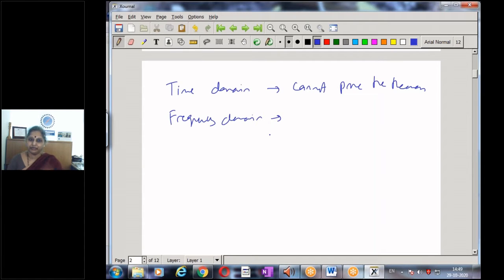This is what happens when we try to understand the whole concept in the time domain. But suppose I move into the frequency domain, then we will get convinced that this is possible. For that, there is a need to go into two simple concepts, the Fourier transform and the Fourier series. So we shall look into a very brief understanding of the Fourier transform.